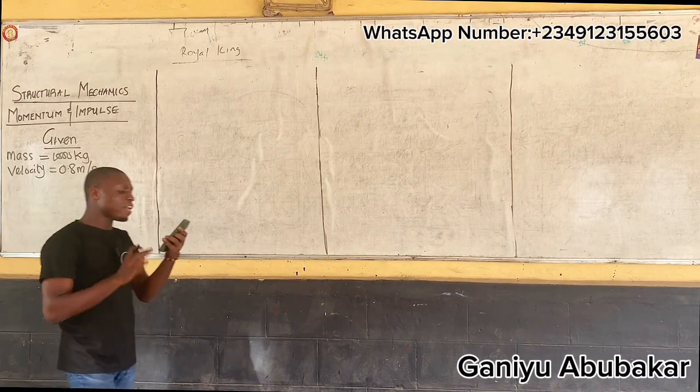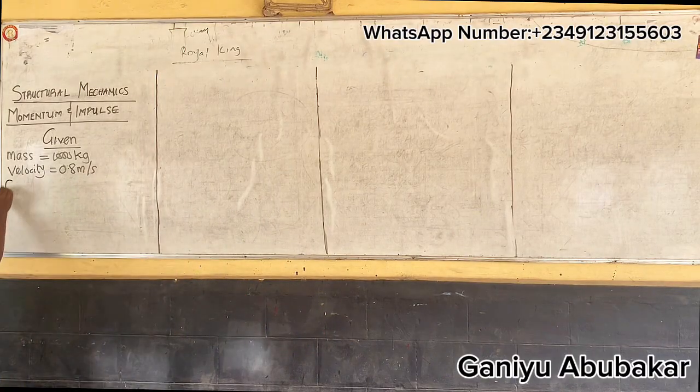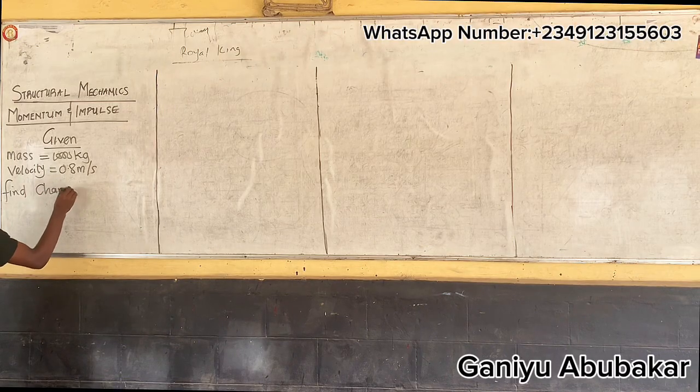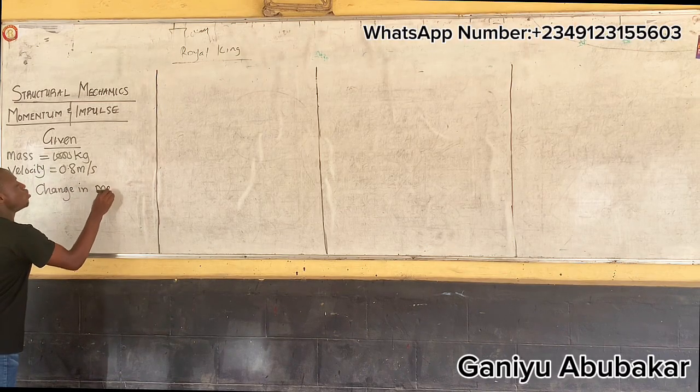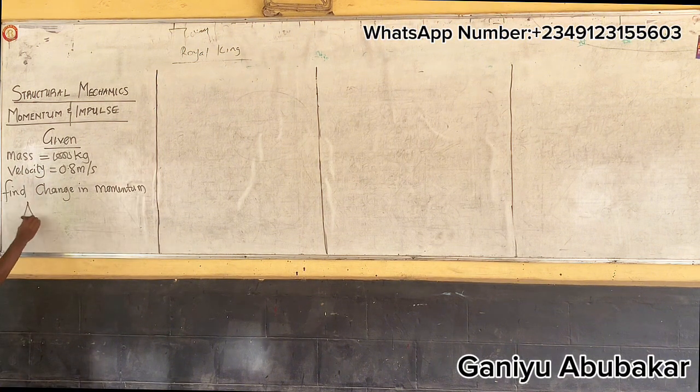Question A says find the change in momentum, Abby. So the change in momentum, change in P, is P2 minus P1, as we said from last class.